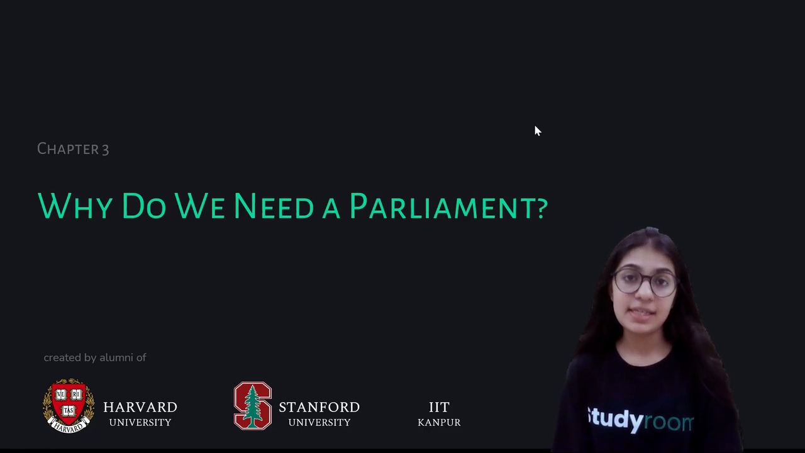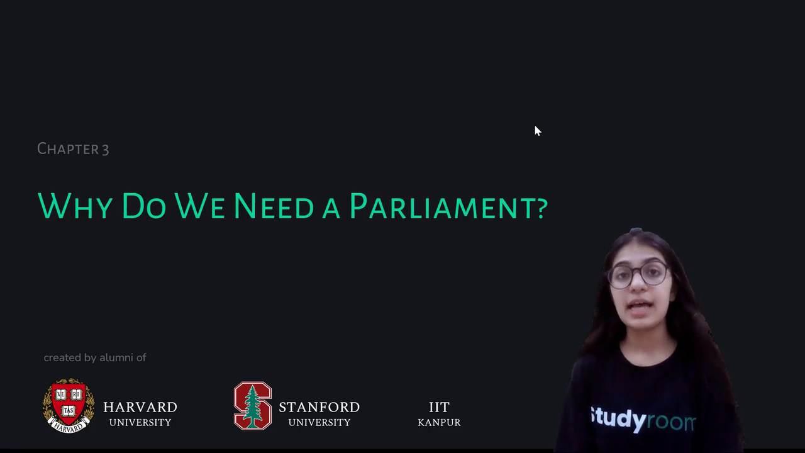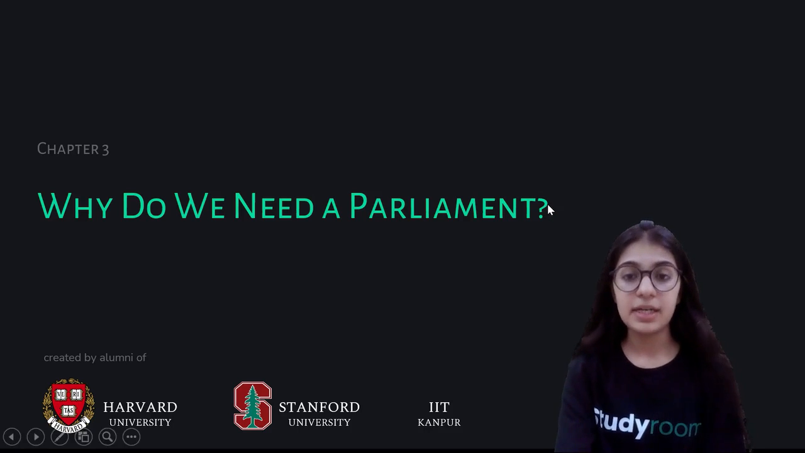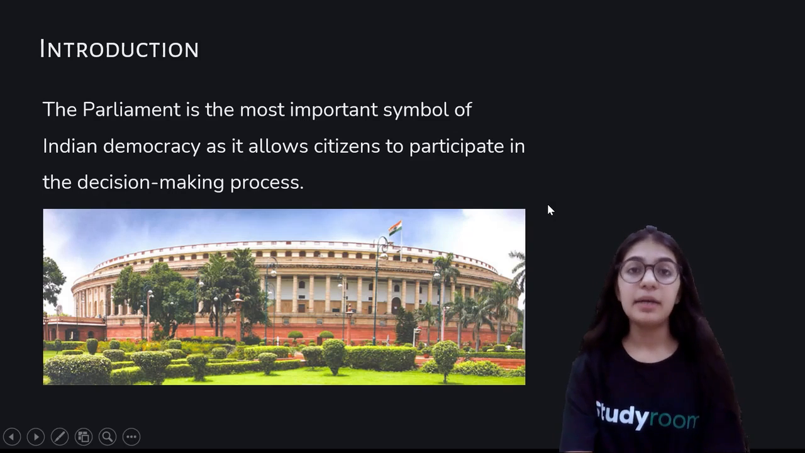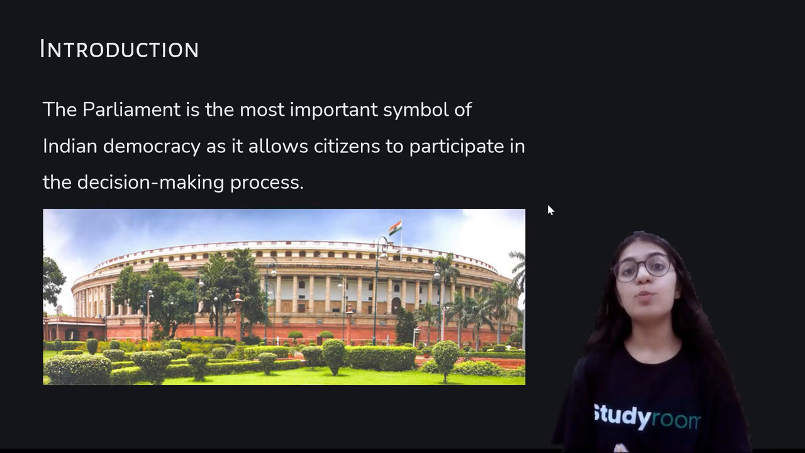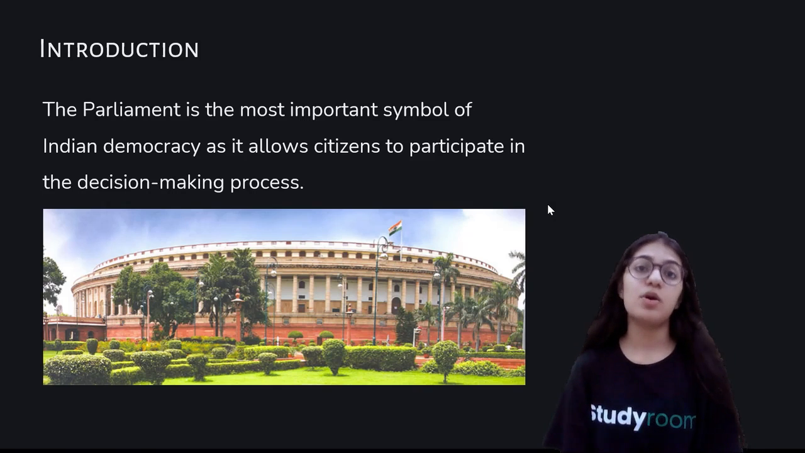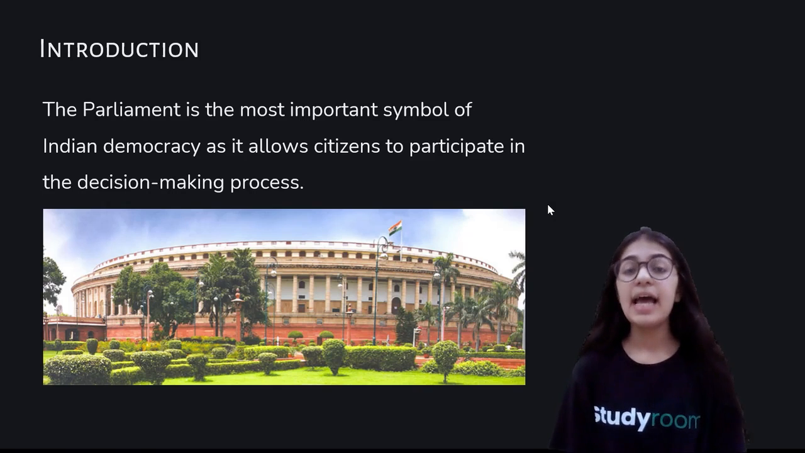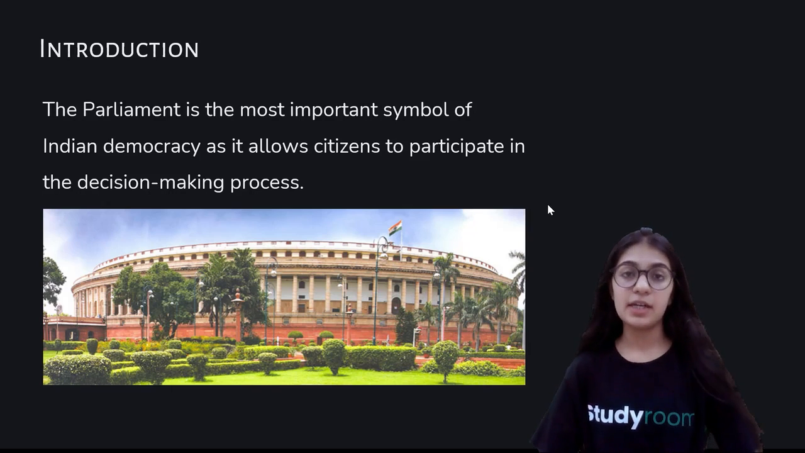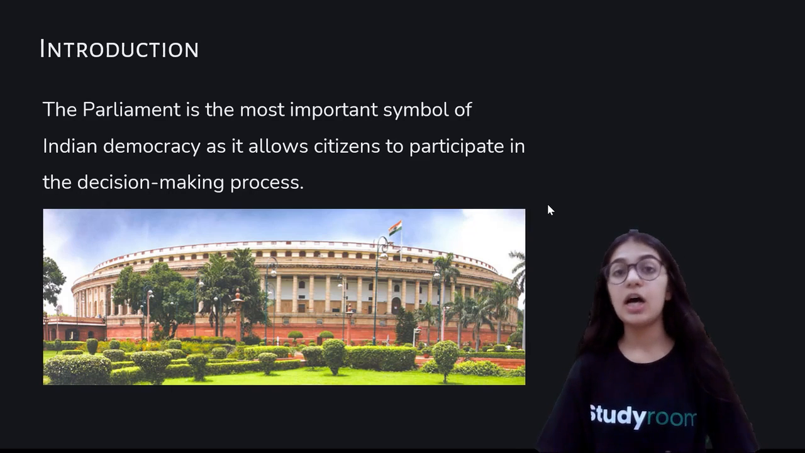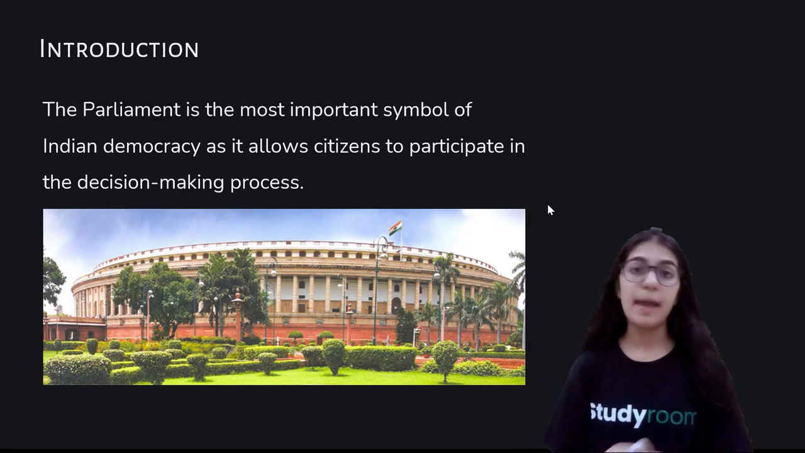In order to understand this topic, let's directly dive into the chapter and first understand the definition of parliament. So basically, what is a parliament? Parliament is a group of elected representatives that are chosen by the citizens through the process of voting, and the elected representatives chosen by the citizens of the country are known as MLAs or MPs.